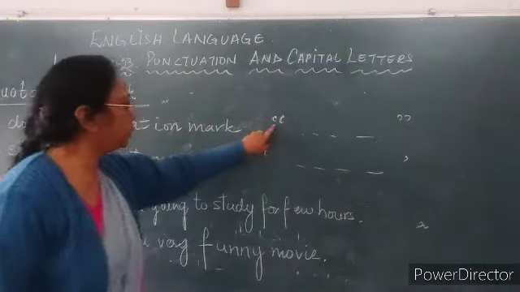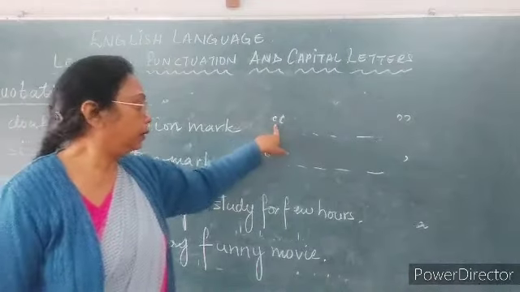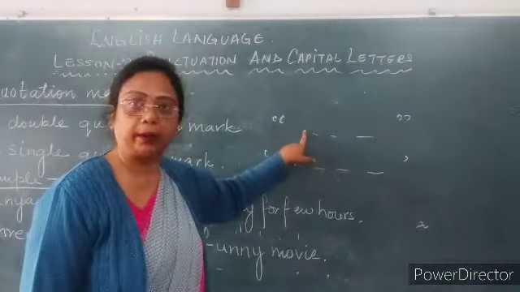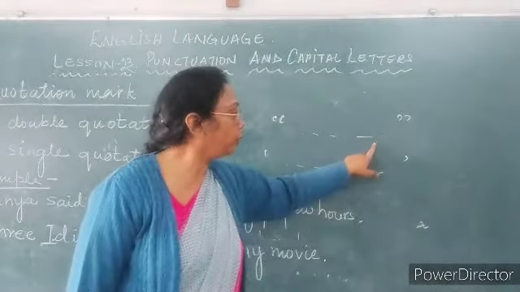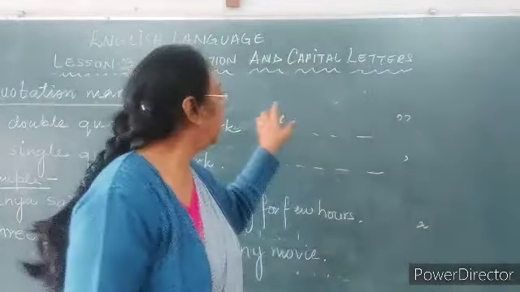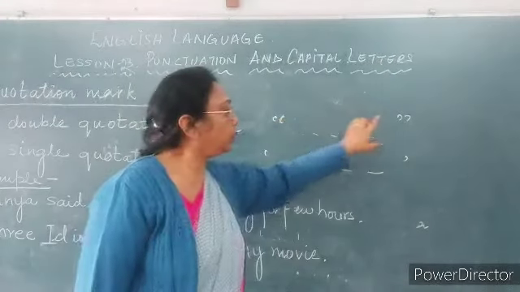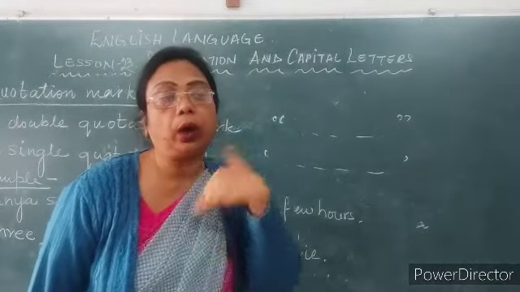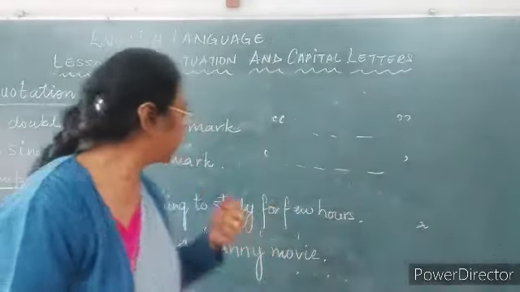When you are starting the sentence, it is called double inverted comma open, because it is the opening of the sentence. Then double inverted comma close after the full stop. It is read in this way when you are dictating or explaining to someone.